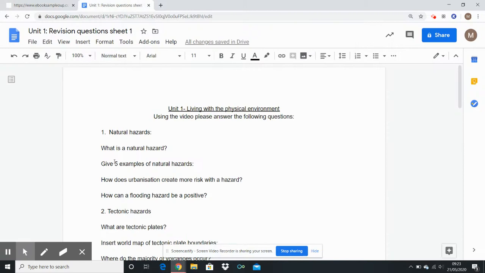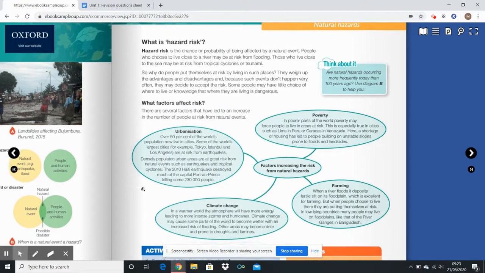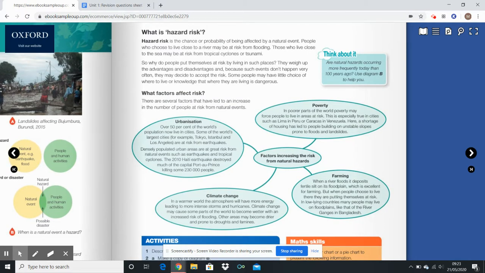Then go on to kind of question 3 here. So it's only a very short section, this what is a natural hazard, and it gives us a few examples of what could make a hazard worse or what could make a hazard better. And for example, urbanization, so the building of cities, okay, the amount of people, percentage of people living in cities, the more people in cities means the more impact from danger or hazards. So a good example it talks about here is Tokyo, one of the biggest megacities in the world, population over 30 million. Is by an earthquake-prone boundary, and it could cause more deaths if it's more densely populated.